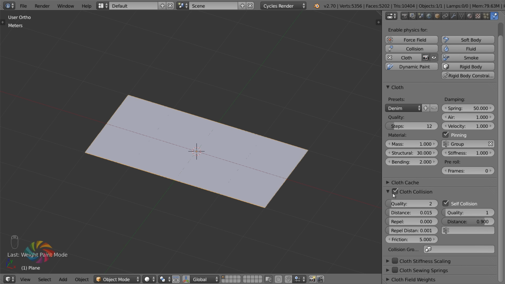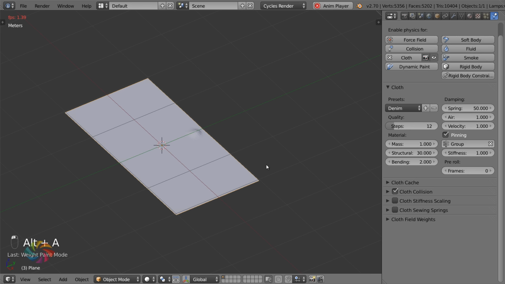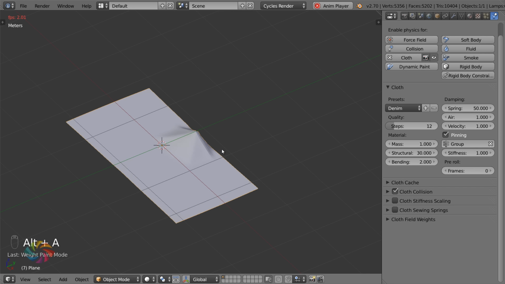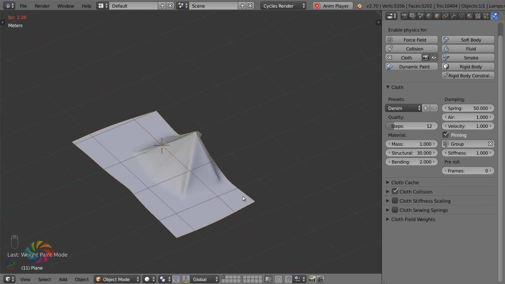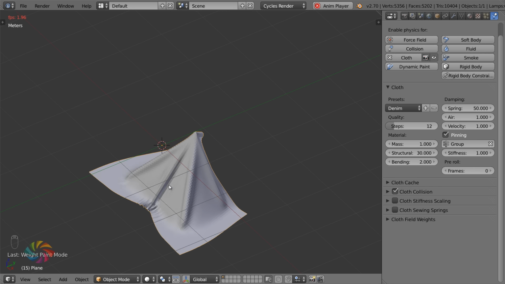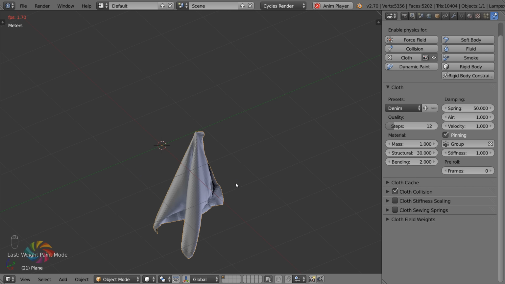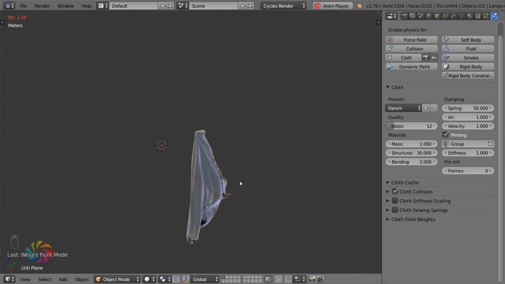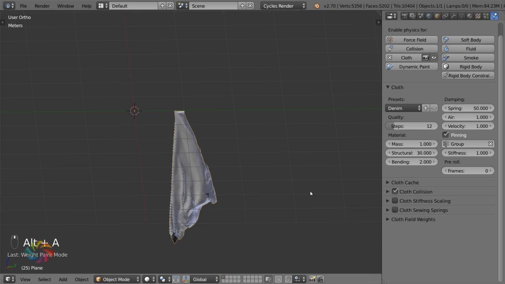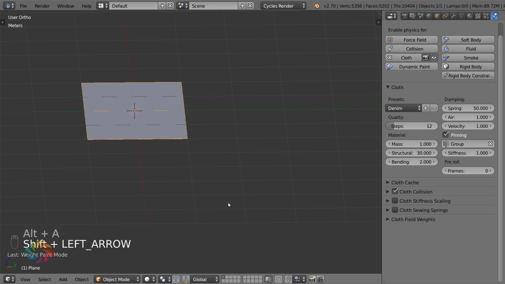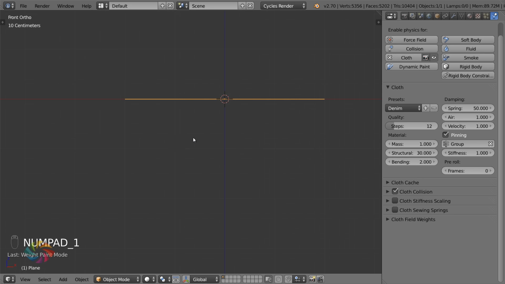All right, so if we did this now, you should see that we get some bigger wrinkles, and okay, we've got a nice wrinkle folding in there, which is all fine and dandy, but the towel is rolling backwards. It's swinging backwards, okay? So what we need to do, of course, is put something back here for it to bash into. So we need a plane, a wall right here, okay?